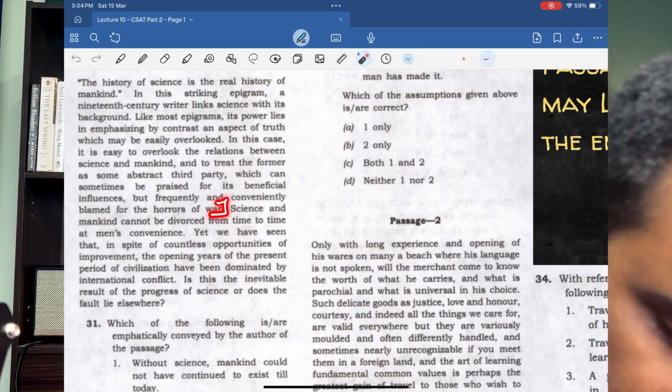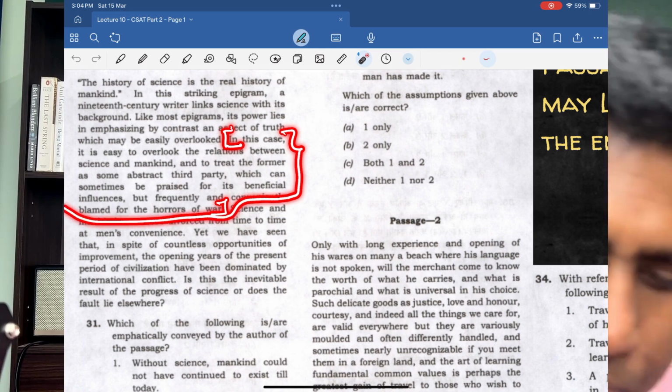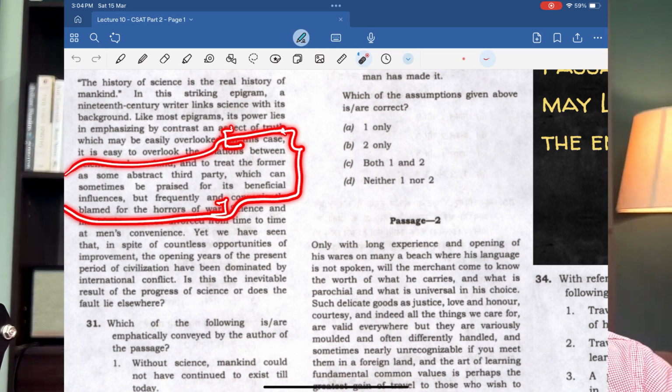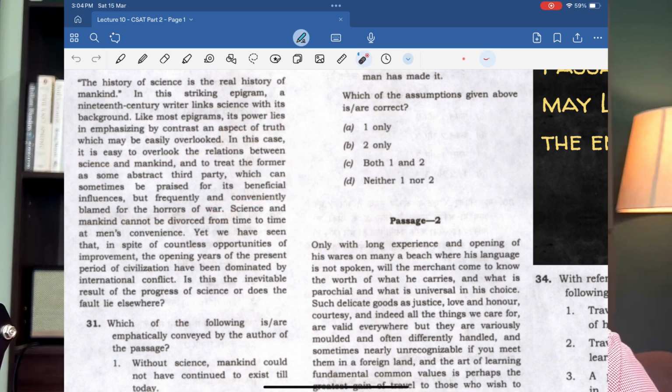When I get a sense of that, I read that third sentence which I couldn't comprehend: like most epigrams, its power lies in emphasizing by contrast an aspect of truth which is actually overlooked. So what it's trying to say is that the history of science is the real history of mankind could be an exaggeration. It could be the result of overlooking something else. Correct? That is what I am able to understand.